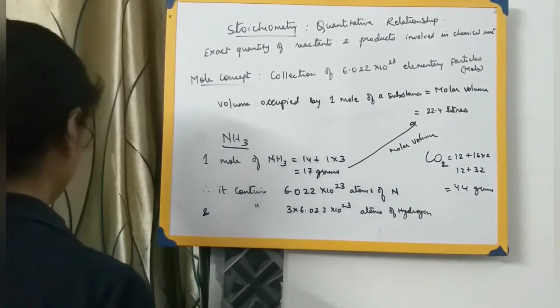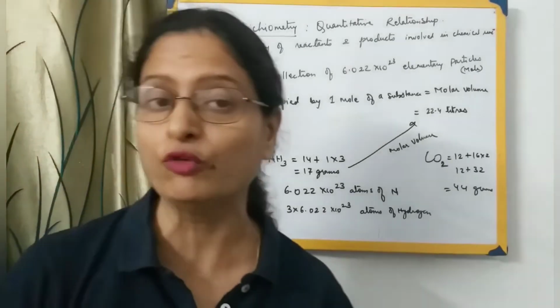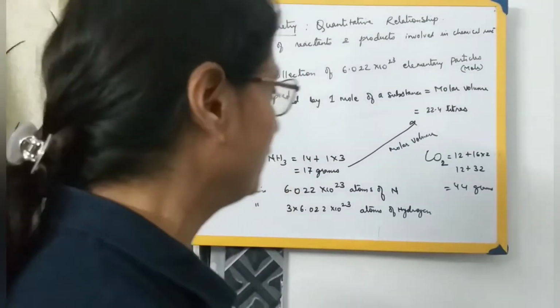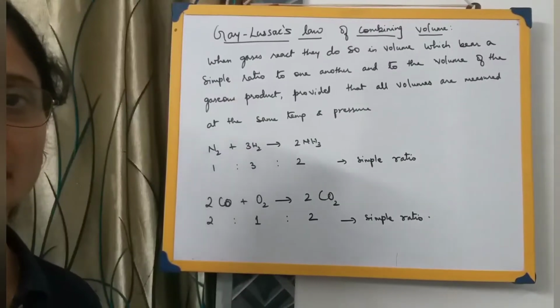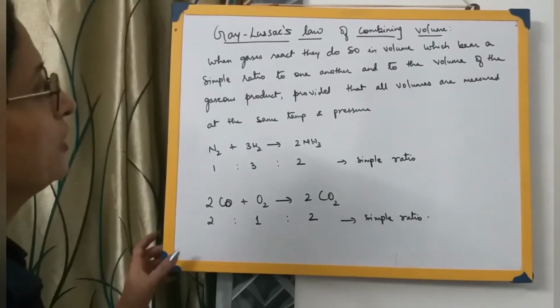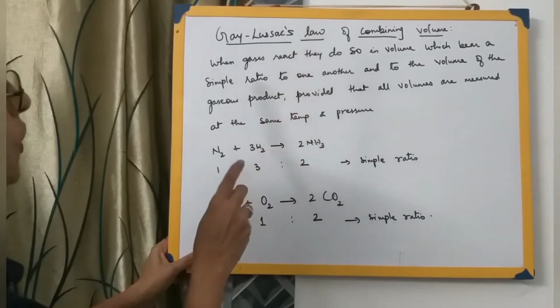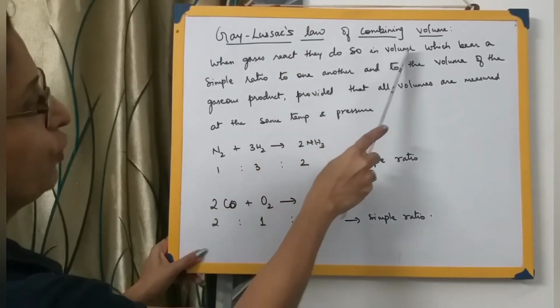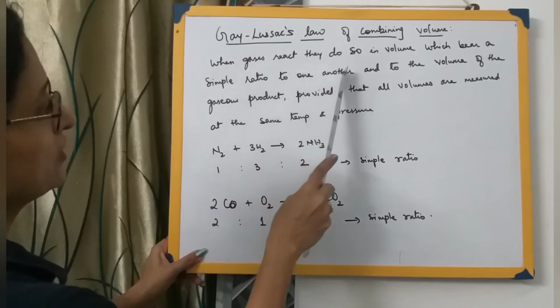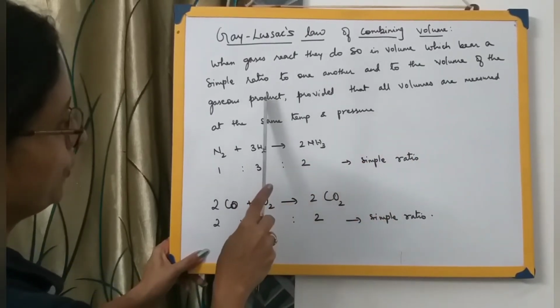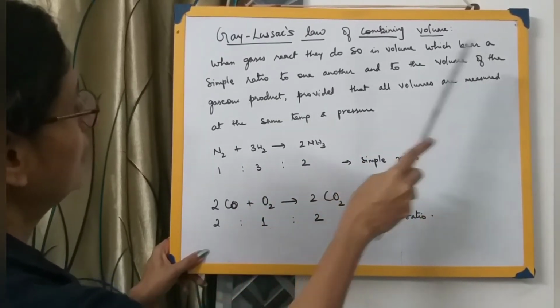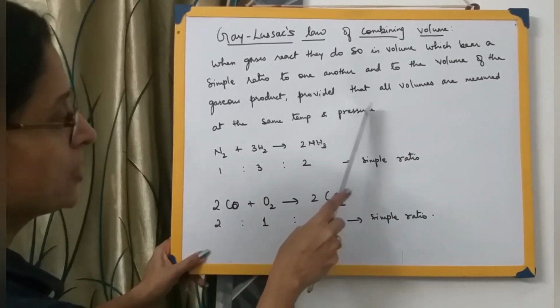Next I will explain the Gay-Lussac's law of combining volume. Let me first write down the law. Gay-Lussac's law of combining volume, what does it state? It states when gases react, they do so in volumes which bear a simple ratio to one another and to the volume of the gaseous product, provided that all the volumes are measured at the same temperature and pressure.